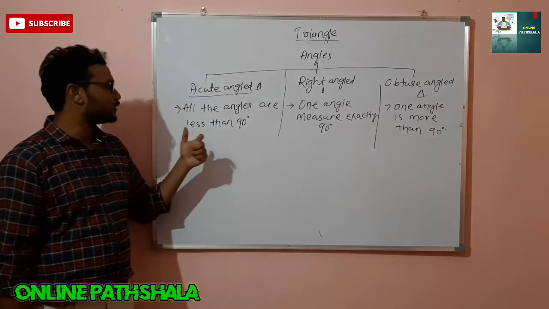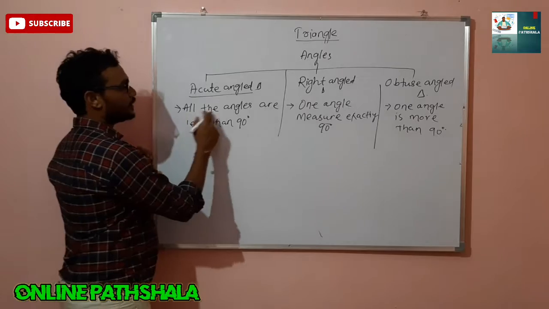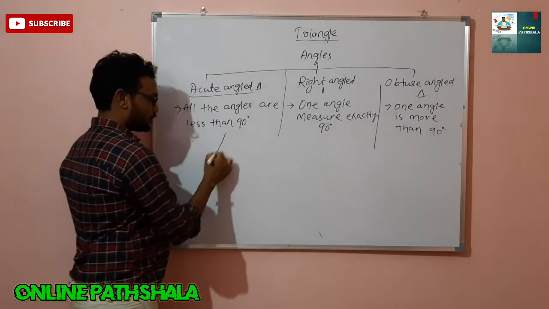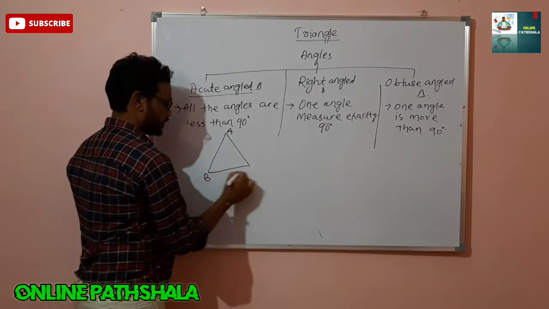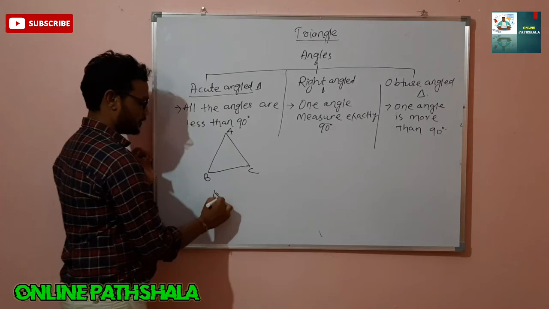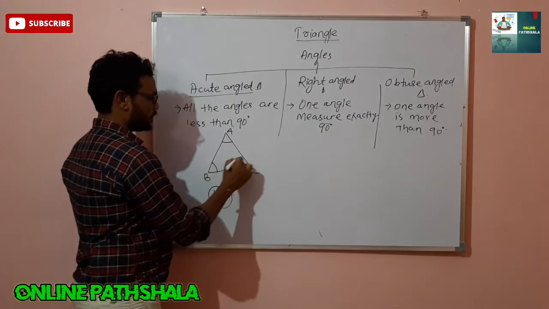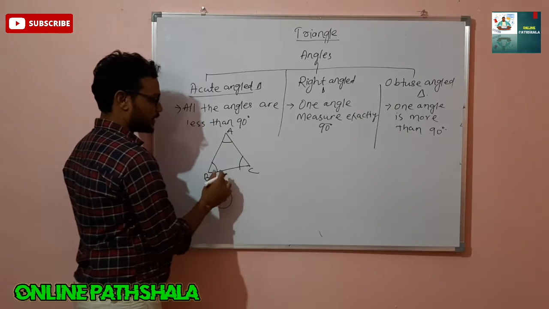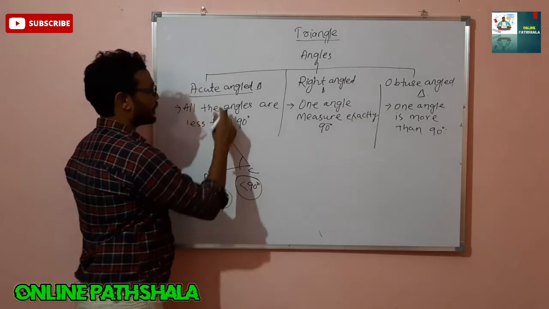Here some important properties of these triangles are there. Suppose I have drawn a picture, A, B, C, and as you know, the sum of all angles of a triangle is 180 degrees. Here all the angles are less than 90 degrees, so this type of triangle is called an acute angle triangle.